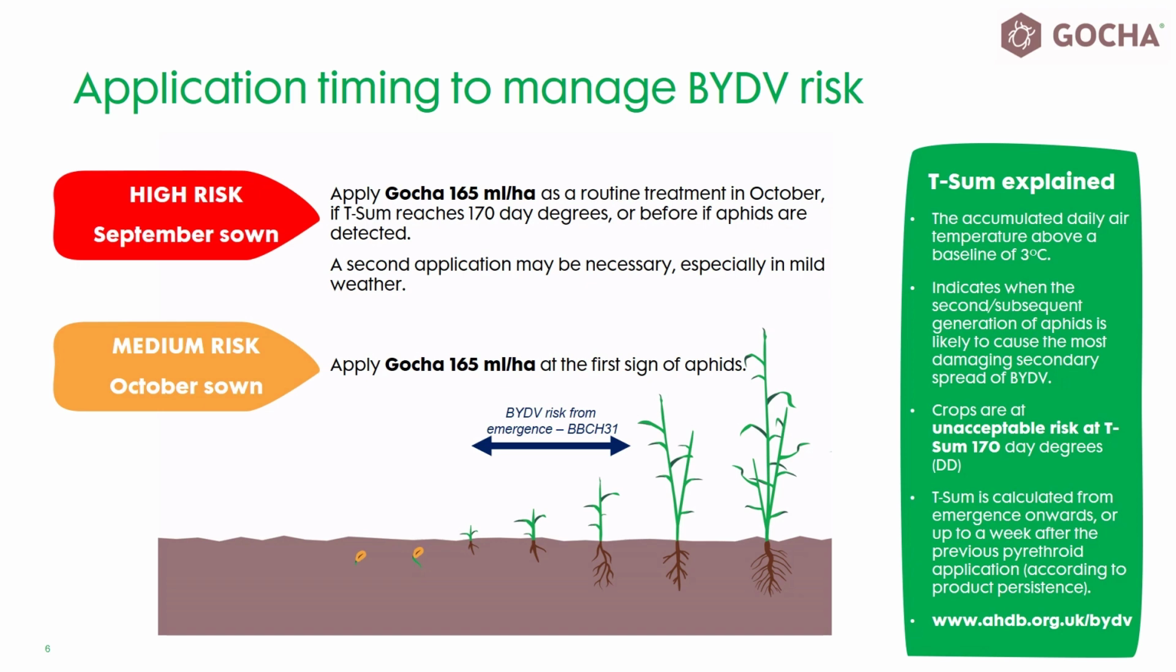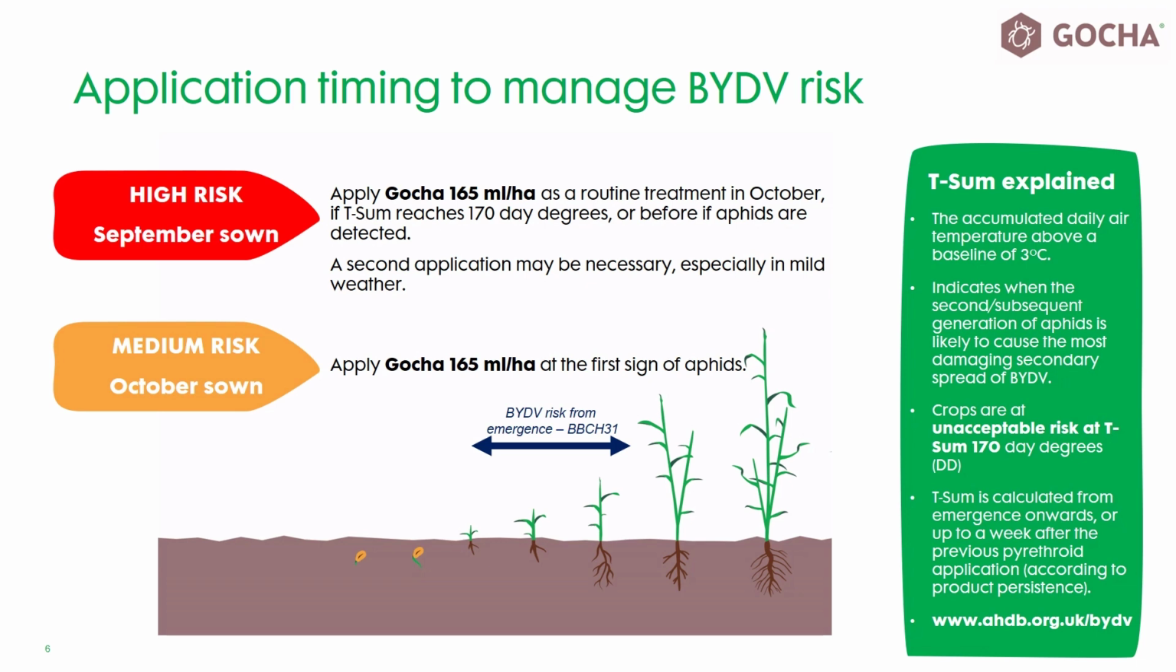Cereals sown in September are naturally at higher BYDV risk, and the first T-sum point could be reached within a fortnight after emergence. An October drill crop may not reach the first T-sum threshold until November. If aphids are present in the crop at this stage, then an application of Gotcha would be appropriate, and it may be that no further applications would be required before the winter.